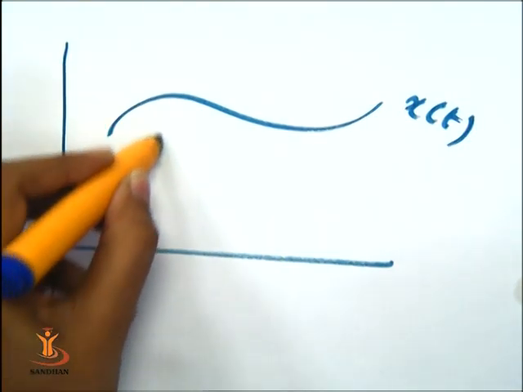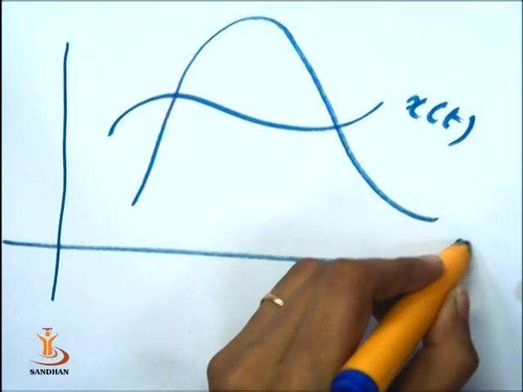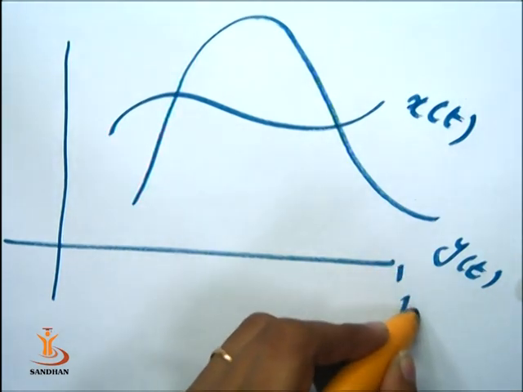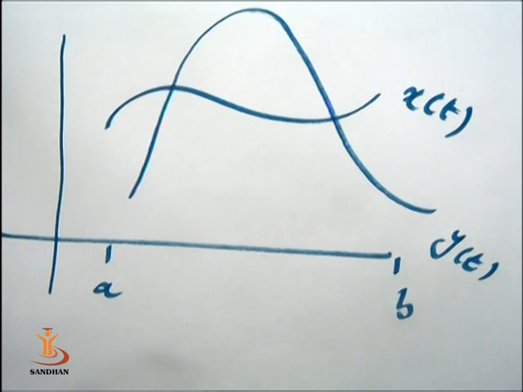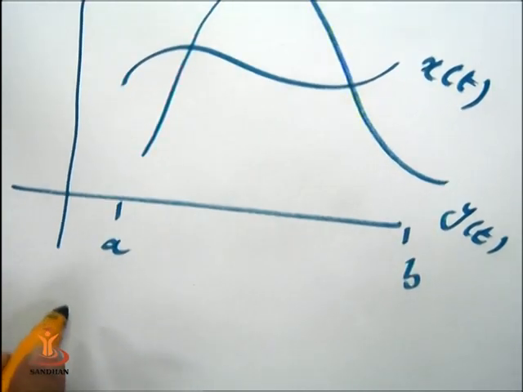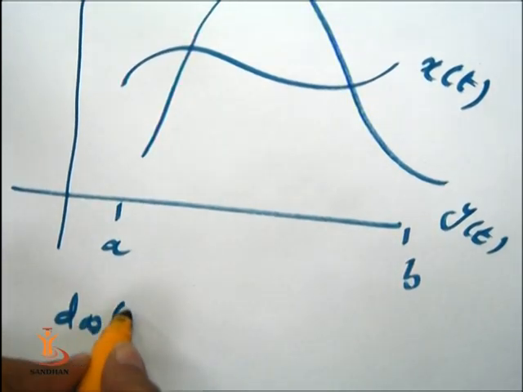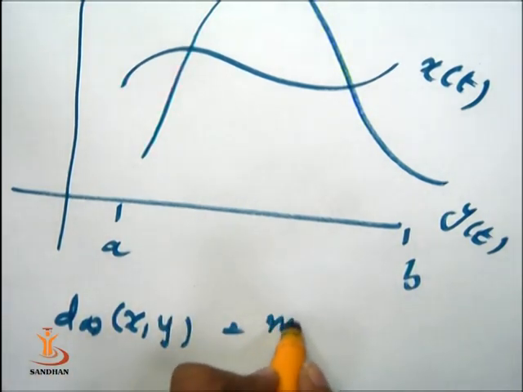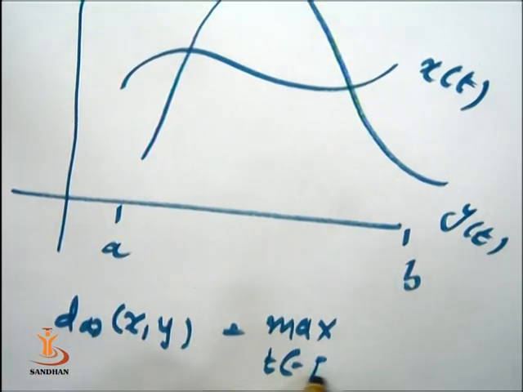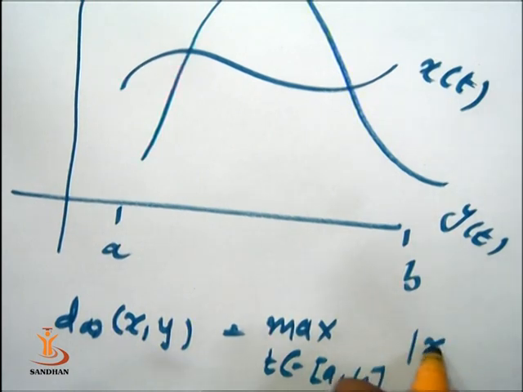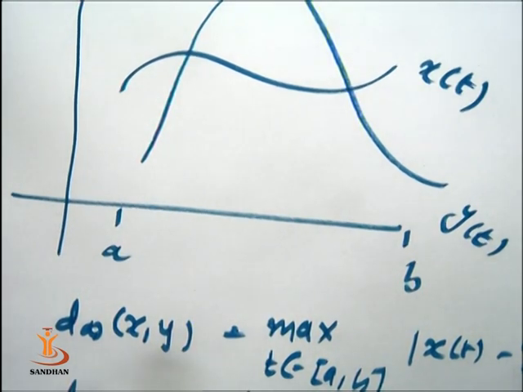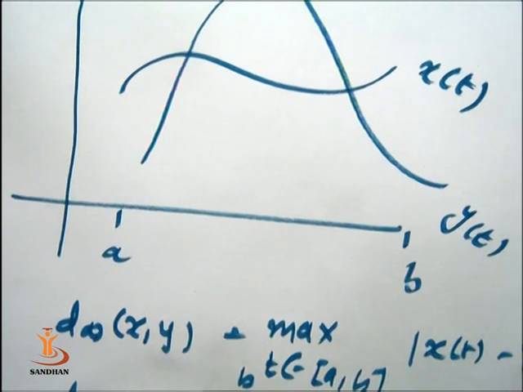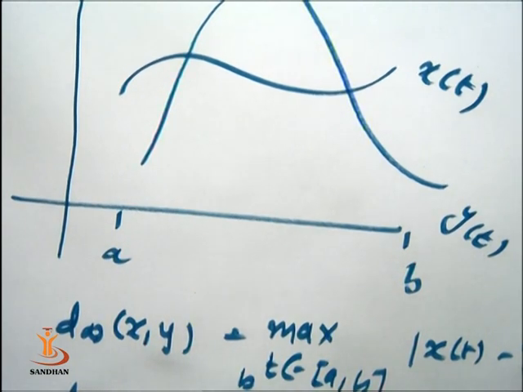Suppose this is the function yt, here b and it is a. These two are continuous functions on the closed interval ab. Now from the definition, d infinity of xy is equal to the maximum over t in the closed interval ab of modulus of xt minus yt, and d1 xy is equal to the integration over a to b of modulus of xt minus yt dt.